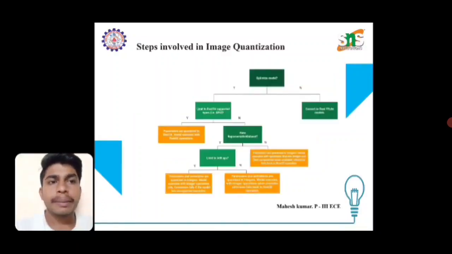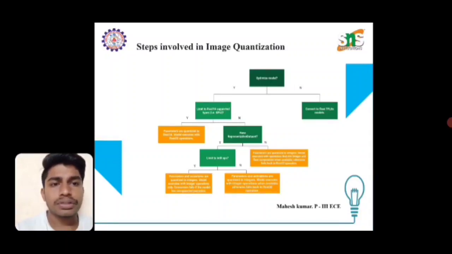Steps involved in image quantization. The first step is to optimize the model, which converts into two types, convert to float TF Lite model. The second is limited to float 16, which supports types like GPU, the graphical processing unit. Parameters are quantized to float 16.